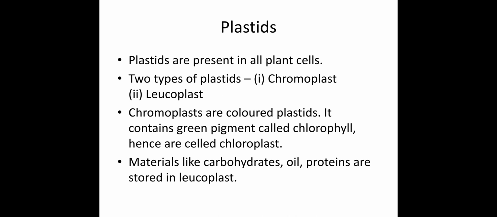So, we can see different colors in plant leaves. These different colors depend on chromoplasts, and all of these have the capacity to perform photosynthesis at a different level. The major photosynthetic pigment is green, so the major chromoplast has the green color, which is called chloroplast.